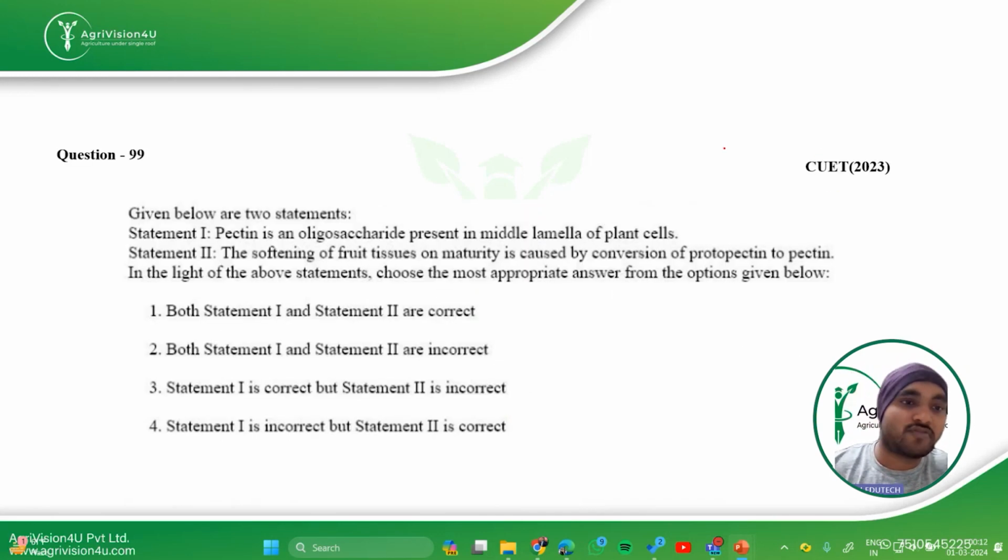Then coming to the next question, this is a statement based question. Pectin is an oligosaccharide. We know it is a heteropolysaccharide present in the middle lamella of the plant cell, so this statement is wrong. Then, the softening of fruit tissues on maturity is caused by conversion of protopectin to pectin. Yes, this is correct. So the first is incorrect, but the second is correct. That means the fourth is the right option for this question.